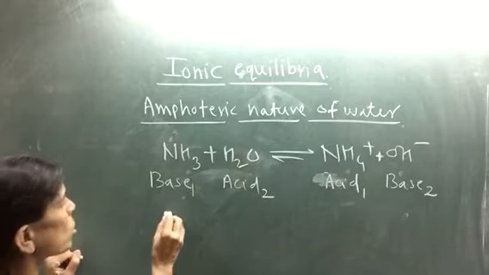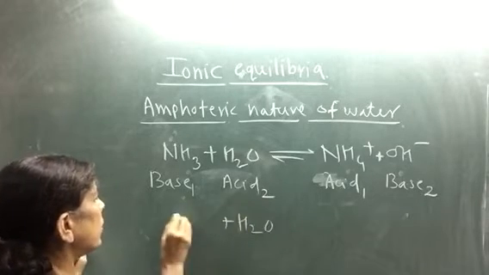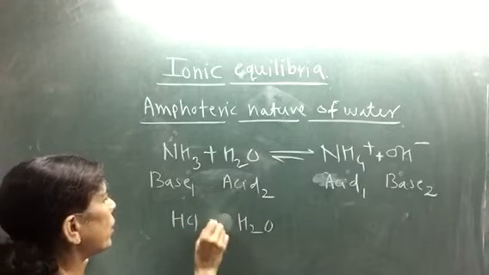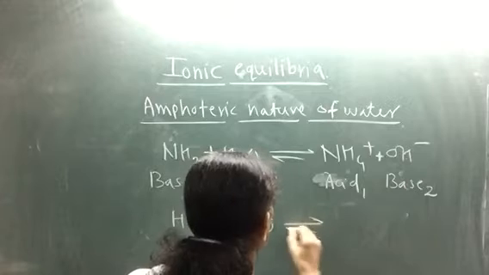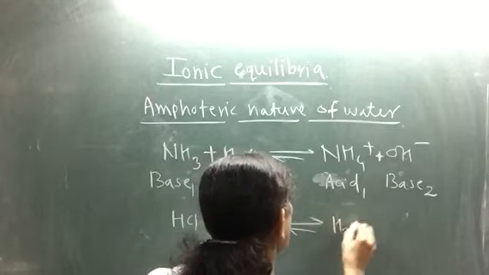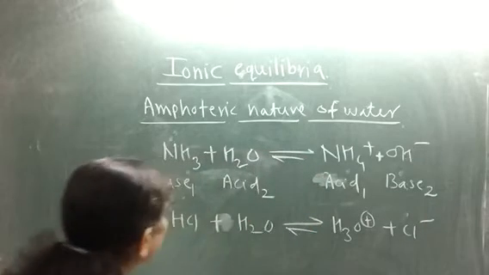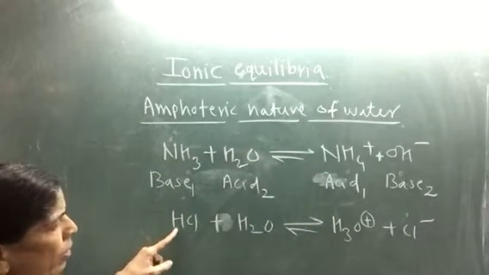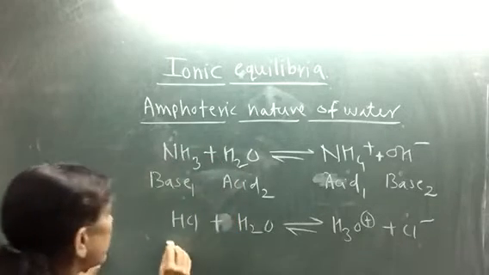Let us see one more reaction. If you write the reaction of the same water with HCl, the products are H3O plus and Cl minus. In this case, HCl has given a proton and converted into Cl minus, so it is acid.